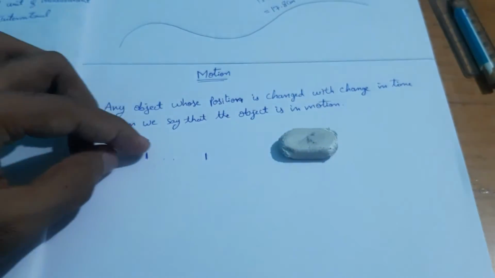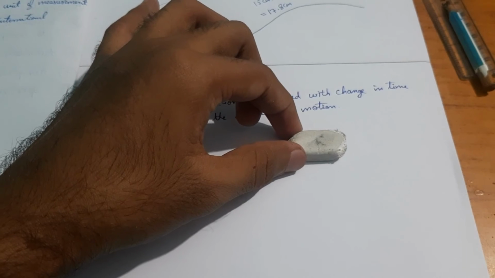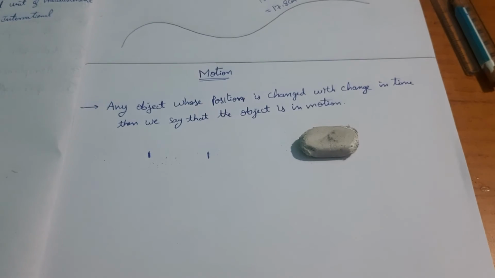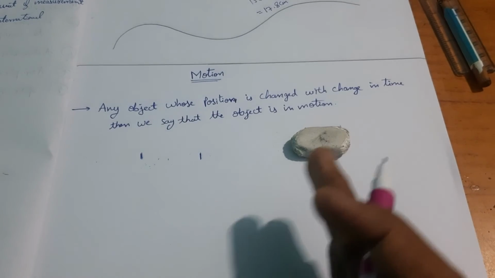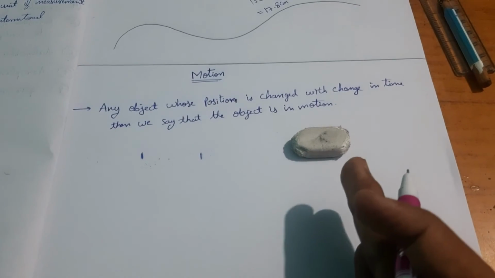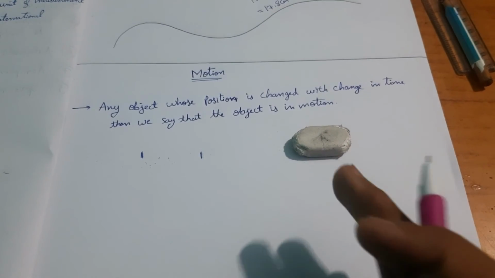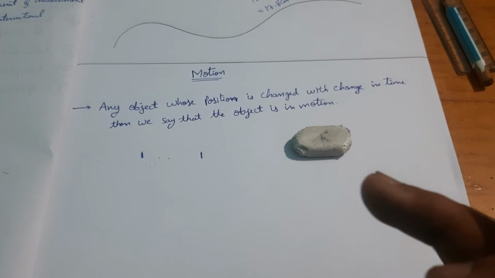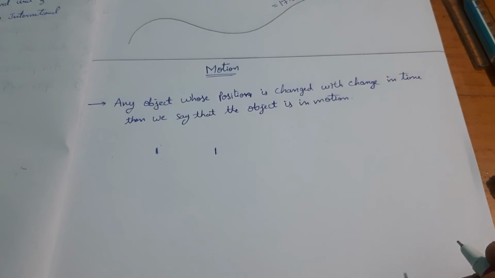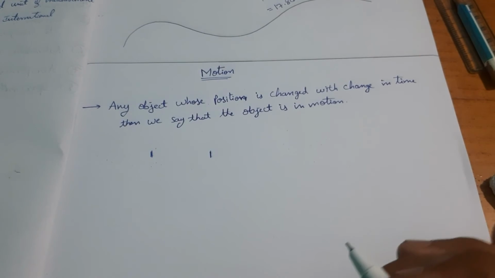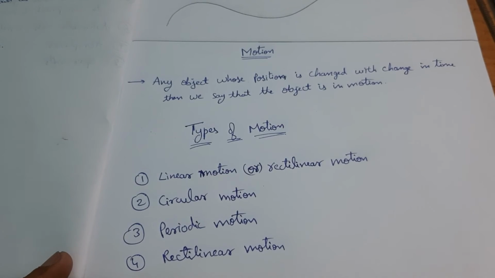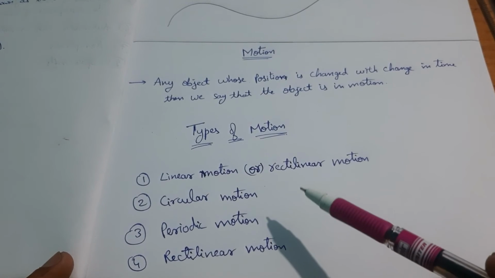So the position of the eraser keeps on changing with change in time. So this is called motion, which means if any object keeps on moving with change in time, then we can say that that object is in motion. Now let us learn about different types of motion. So these are the types of motion.